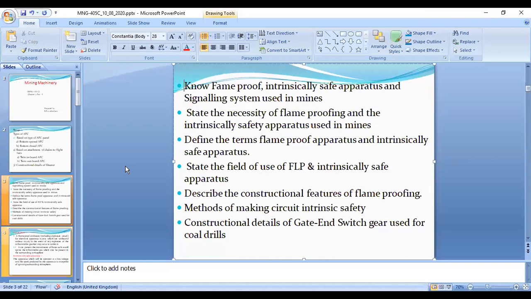As part of this video lecture, we'll be discussing the following topics: what exactly flame proof and intrinsically safe apparatus are, and what different types are used in underground coal mines.